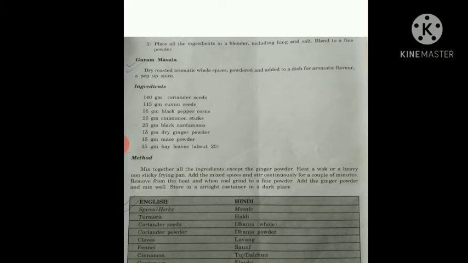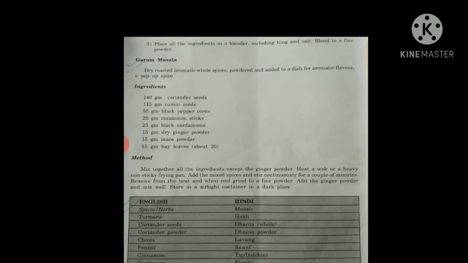But I will give you the best idea. Only once you need it, then make the garam masala. Otherwise, what will happen is you will lose the aroma of the garam masala. So it is very important for you guys to understand that whenever you require it, just make it for yourself at that same time, and once you are finished with that, keep it in an airtight container. Make only that quantity, so whatever you require, you have to make that much only. Okay, so